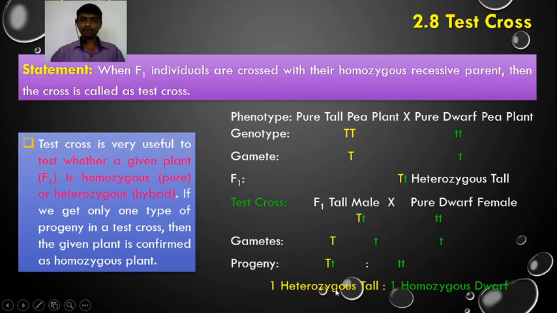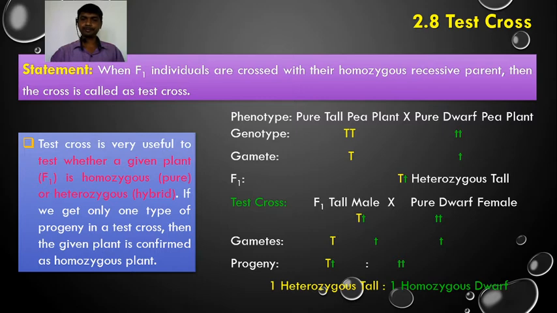If we get only one type of progeny in the F2 generation, then we say that the F1 plant is homozygous. So test cross is used to determine whether the given plant, that is F1, is homozygous or heterozygous.